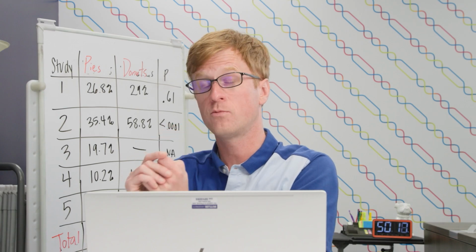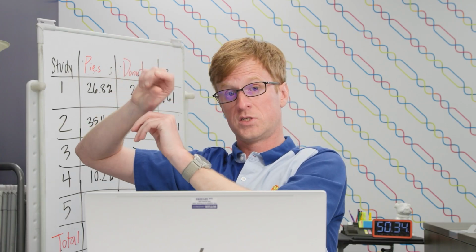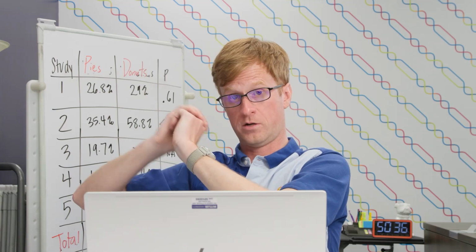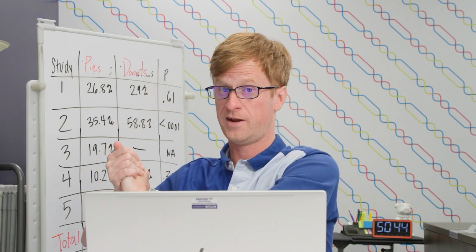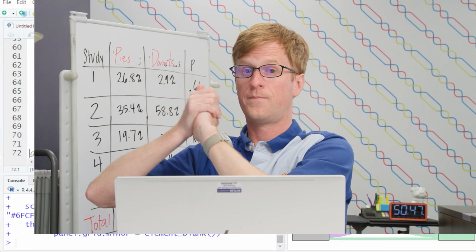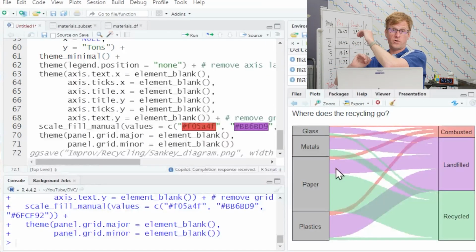So what we would really want to do is take the amount that is combusted, landfilled, recycled. Combusted and landfilled, those are done. Recycled, some of those things are actually recycled, but some of those things end up in a landfill. Some get exported all over the world to places where they are theoretically being recycled, but a lot of the time they end up in a landfill in those other countries. So this huge amount of recycled materials, which would be great, is not real. Maybe it's half of that.